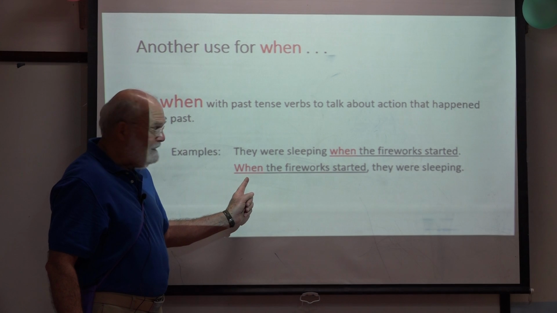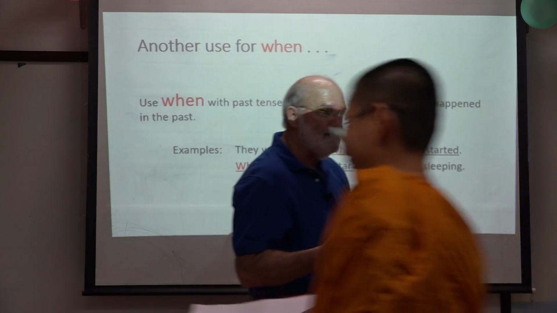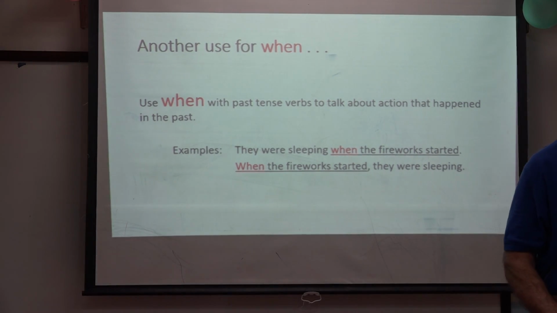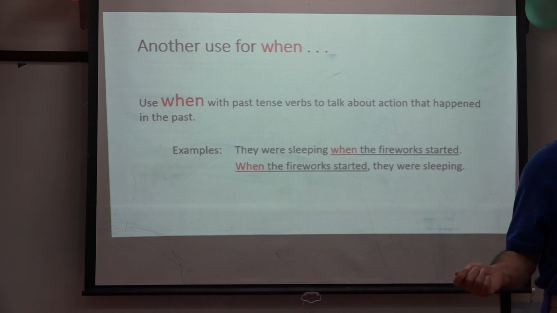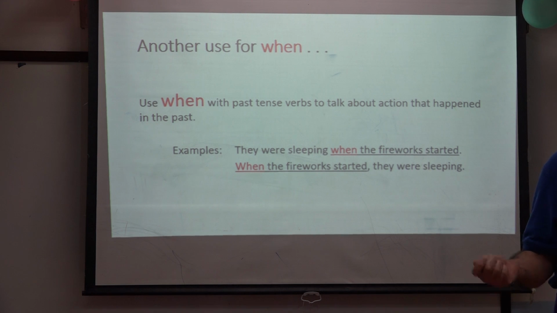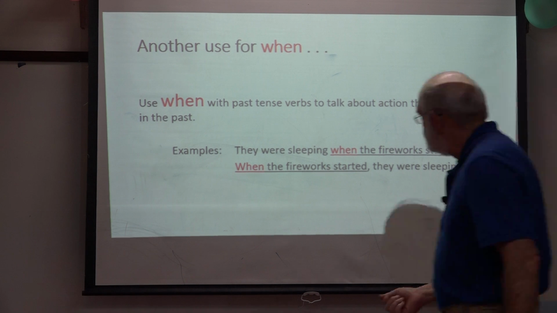So they were sleeping when the fireworks started. We can put it at the beginning of the sentence. When the fireworks started, they were sleeping. Either way, the meaning is the same. So we use when with the present tense to talk about a habit that we have. When I have difficulty going to sleep at night, I just read a book and then I'll fall asleep. So when I have difficulty sleeping at night, I read a book. So I'm taking when, combining it with present tense to tell you about a habit that I have.